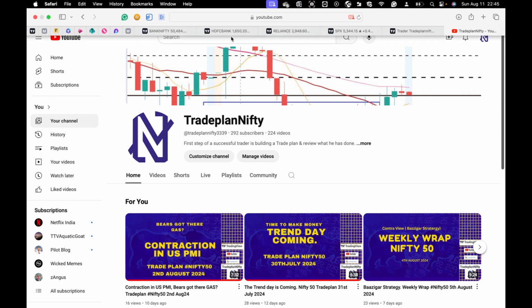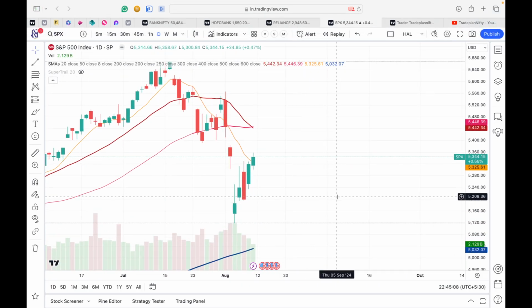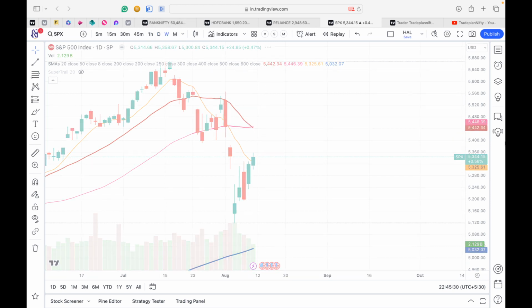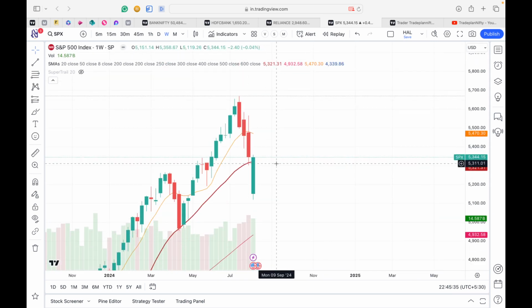Before we get into Nifty, let's have a look into the global market. When we look into S&P 500 on daily chart, we see that S&P 500 is still below 20 and 50 bar moving average, but has just closed above the 8 bar moving average. So on daily basis, it is still under the influence of bears, looking weak, but trying to make a comeback. And on weekly chart, it has just crossed above 20 bar moving average,